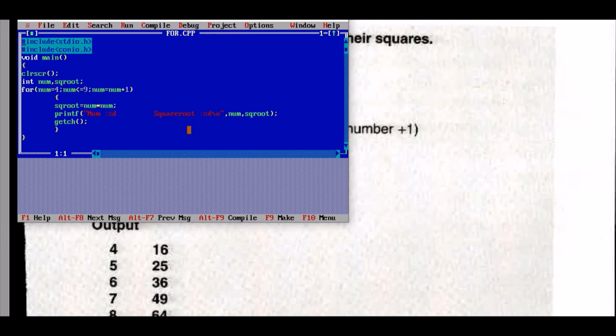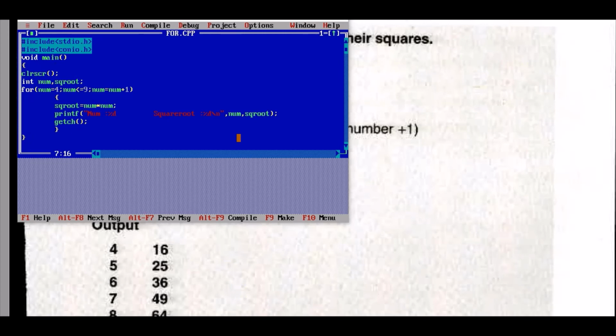In the second expression we are saying number should be incremented till it is less than or equal to 9. Then number is equal to number plus 1 till the condition is right.